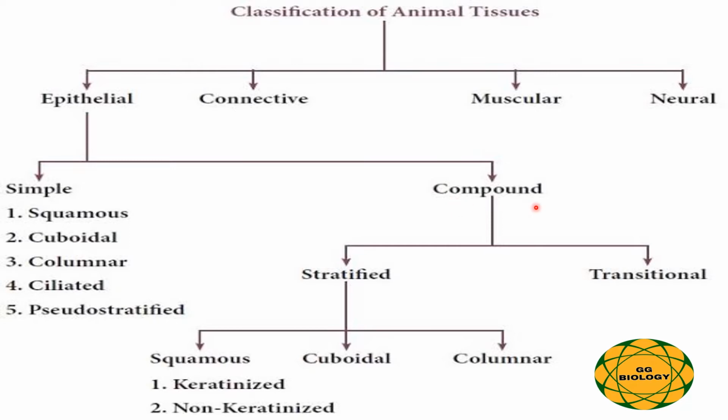Whereas compound epithelial tissue is divided into two types, namely stratified epithelial tissue and transitional epithelial tissue. Stratified epithelial tissue is later divided into squamous epithelial, cuboidal epithelial, and columnar epithelial tissue. Squamous epithelial tissue is further divided into keratinized and non-keratinized.